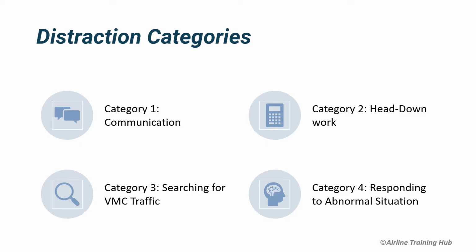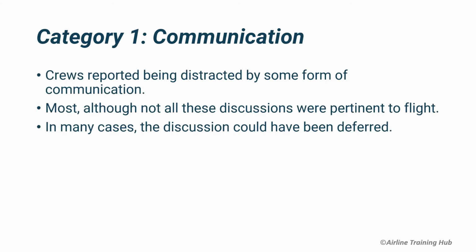Based on all these studies, researchers classified the type of distractions a crew may experience into 4 categories. These are communication, head-down work, searching for VMC traffic, and responding to an abnormal situation. The first category is communication. Crews are reporting being distracted by some form of communication. This may come from interaction with air traffic control, but also from between the flight crew and even the cabin crew. It has been discovered that most, although not all of these discussions, were pertinent to flight. In many cases, the discussion could have been deferred.